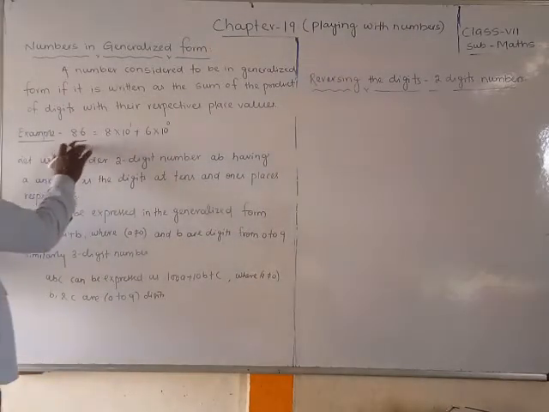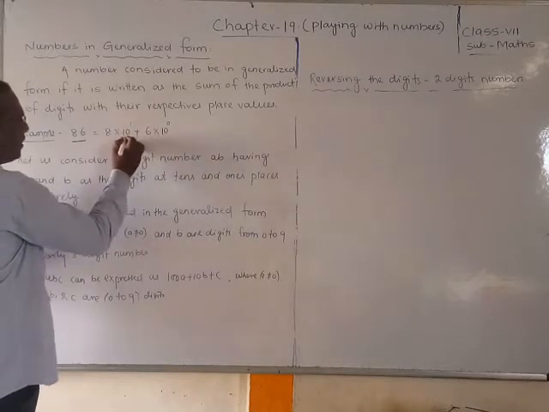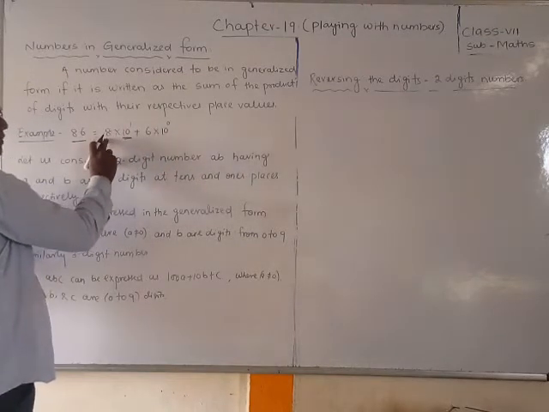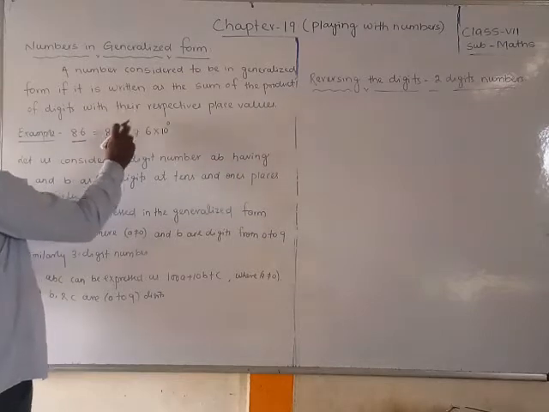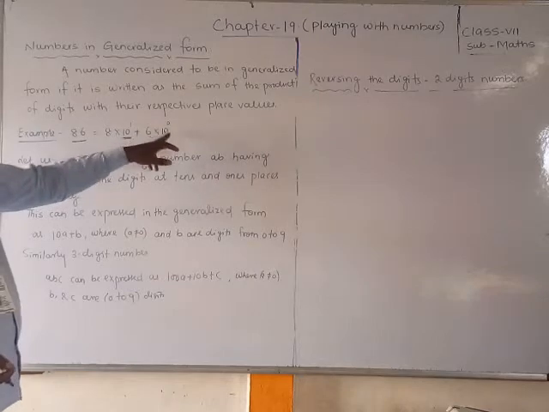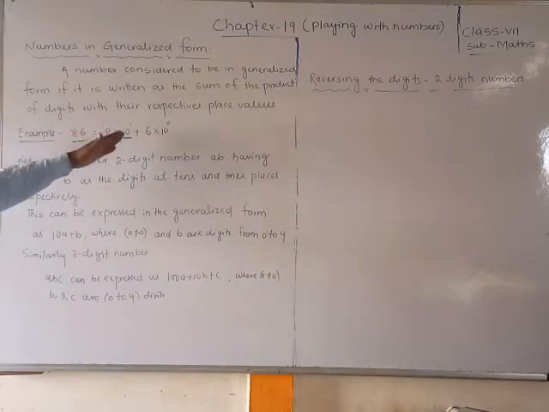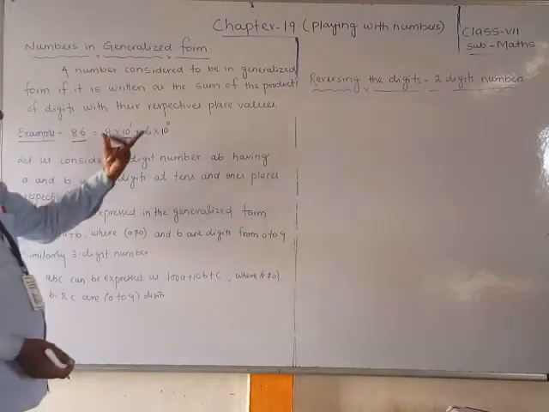One example: 86. You should observe that it is 8 into 10 power 1 plus 6 into 10 power 0. This is the place value. The first place is the tens place, so that's why 10 power 1. And this is the ones place, so we write 10 power 0. According to the place value, we write the exponent. So this is the generalized form.